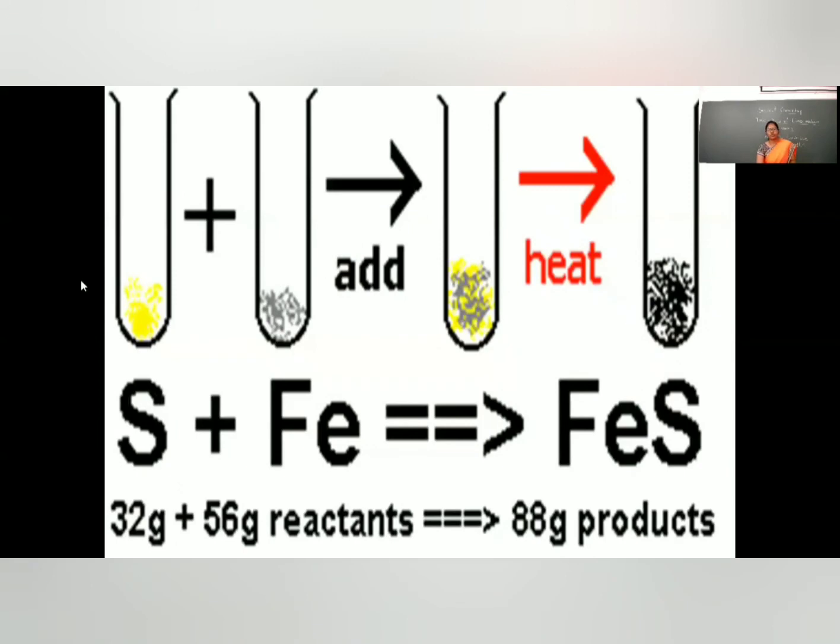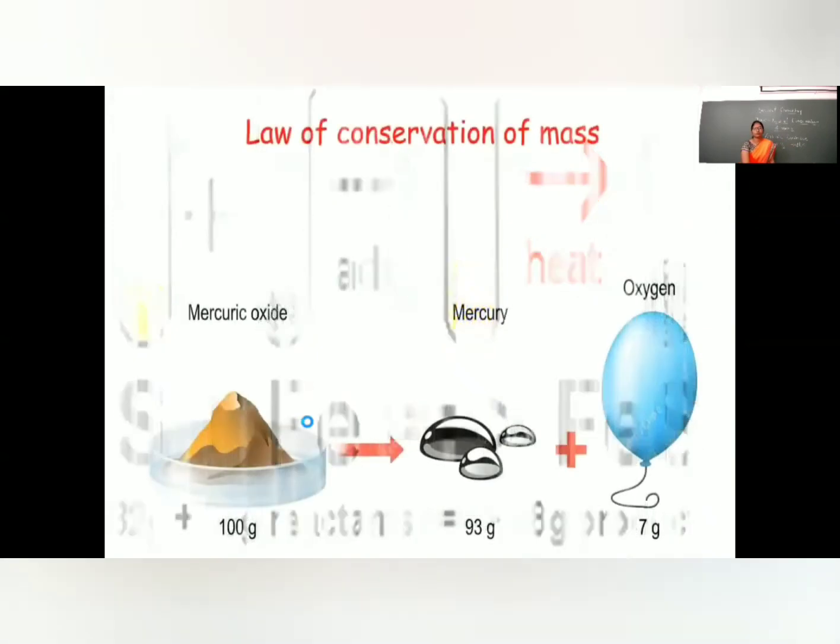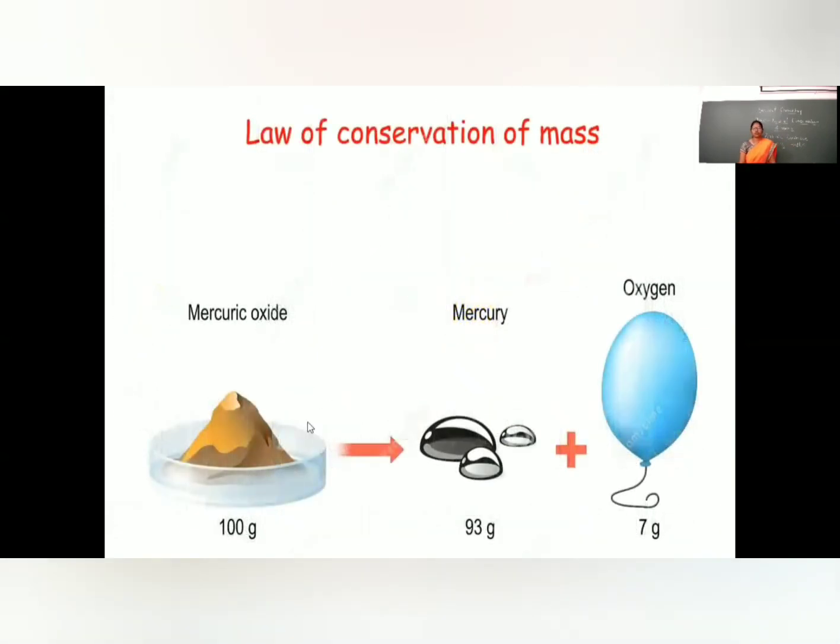Both are solid substances. When we add sulfur and Fe together, they react to form ferrous sulfide, FeS, iron sulfide. So before the reaction, 32 plus 56 gram, total 88 gram. When it combines, it forms 88 gram of product. It means mass remains constant.